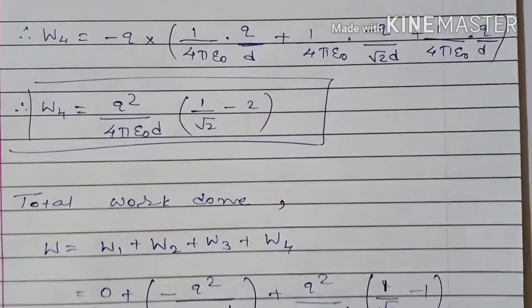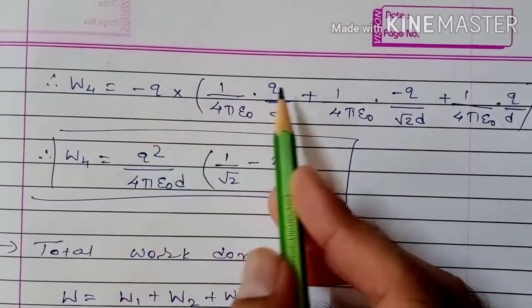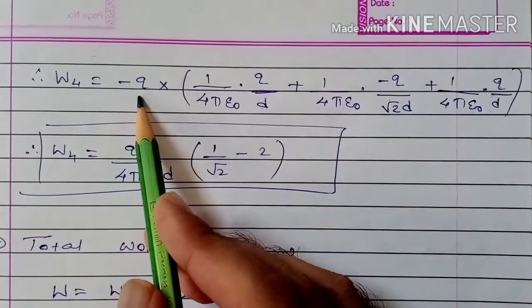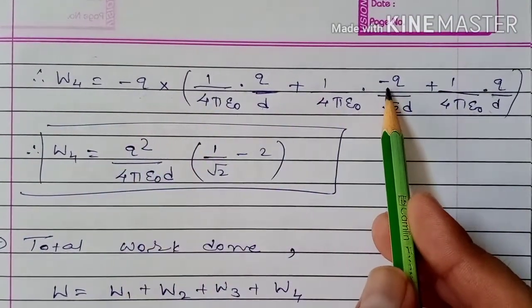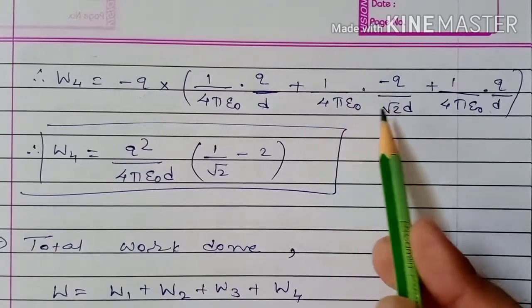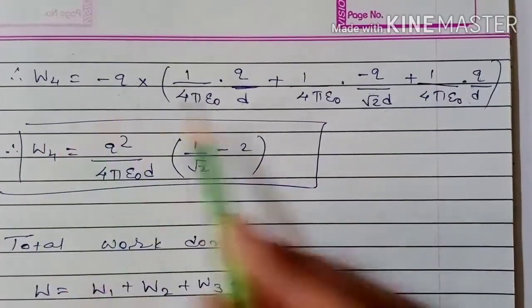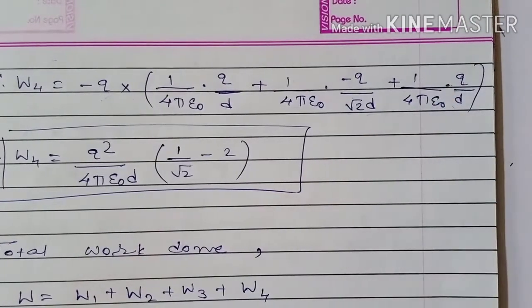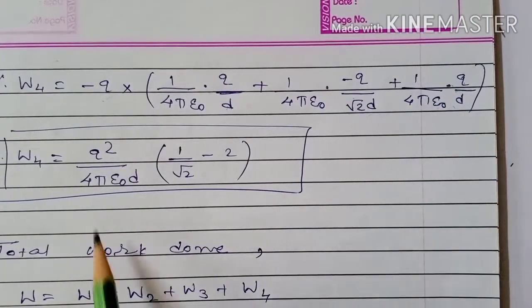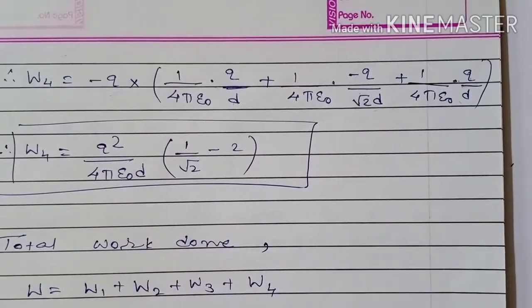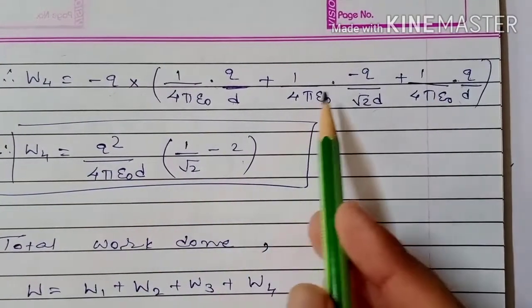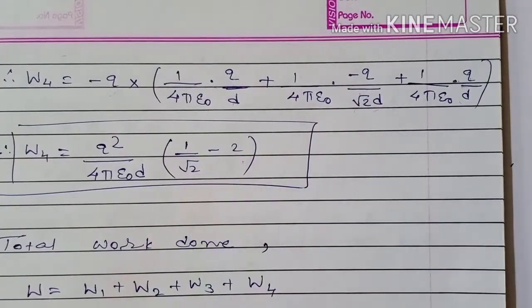So this can be written as minus Q into Q minus Q square upon 4 pi epsilon naught d, minus Q into minus Q plus Q square upon 4 pi epsilon naught root 2 d, minus Q into plus Q, that is minus Q square upon 4 pi epsilon naught d. What can we take common? Q square upon 4 pi epsilon naught d. What will remain inside the bracket? Minus 1 minus 1 minus 2, and this is 1 by root 2, so 1 by root 2 minus 2.